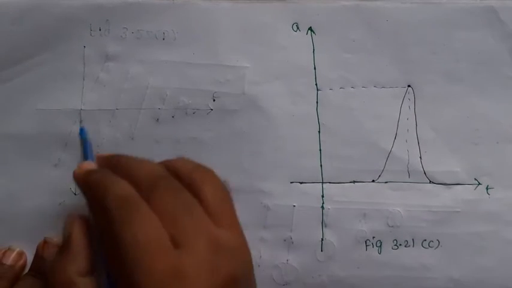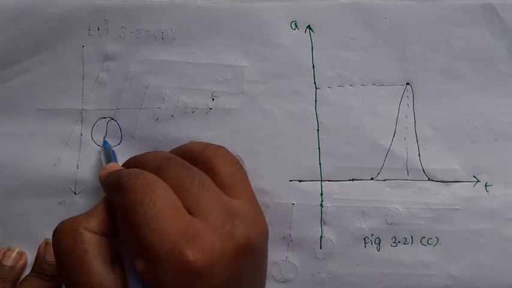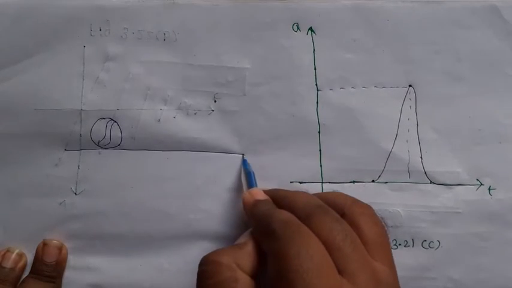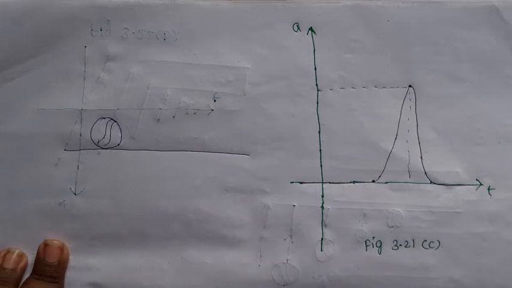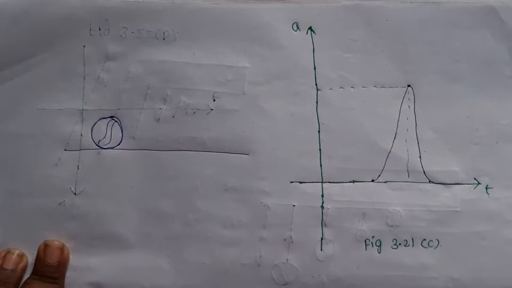So the best example for this graph is a ball moving with uniform velocity on the ground. It is actually moving with uniform velocity.